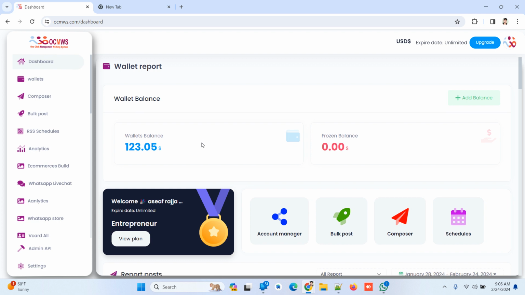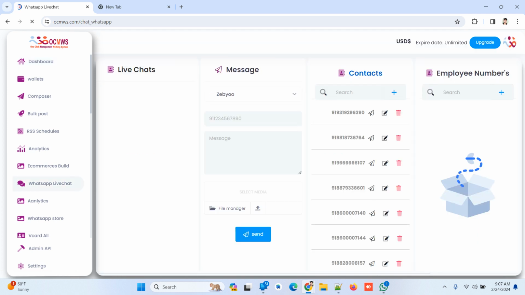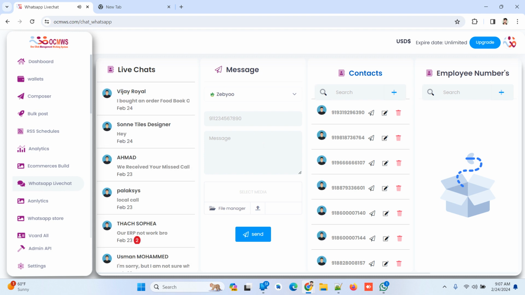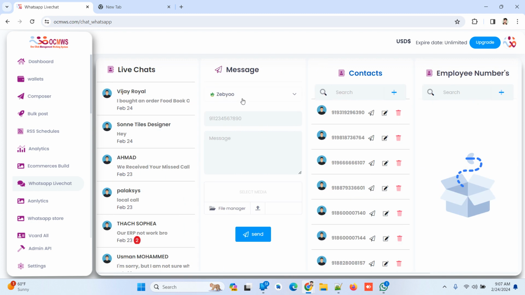I will just tell you the something new. The new feature is this. Now you can use the feature just like that. Okay, this one is a message portal. If you are listening to this, voice messages can be sent. So here is your SMS device and WhatsApp also on here, okay.